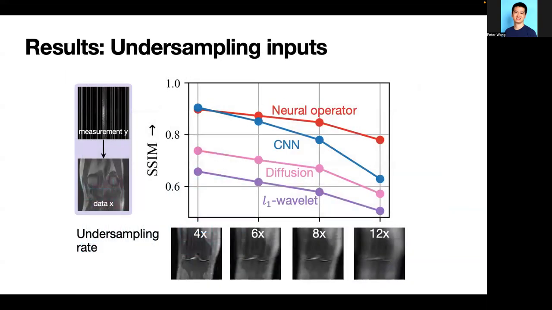For the results, we first consider making the inverse problem harder and more ill-posed by increasing the downsampling rate. The method is now the state-of-the-art for MRI under different downsampling patterns. We outperform state-of-the-art end-to-end methods, diffusion, and traditional solvers.